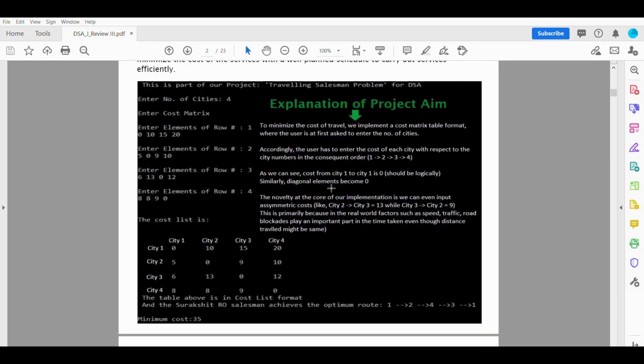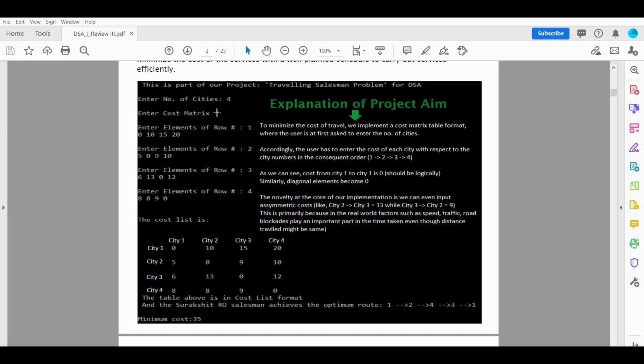We are trying to minimize the cost of travel, and therefore we implemented a cost matrix table. What we do is we first ask the user for the input for the number of cities. We can see the number of cities is 4 here. We have entered it.